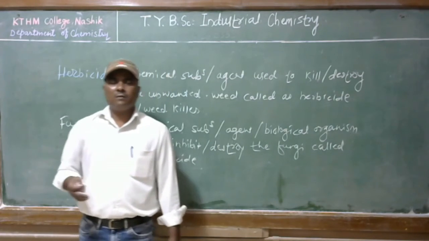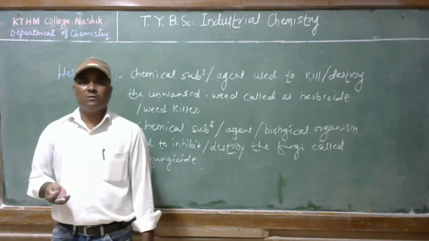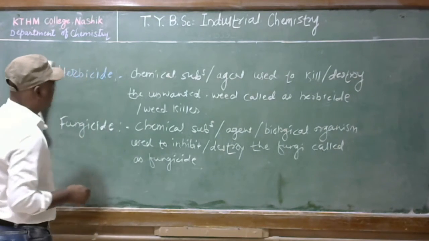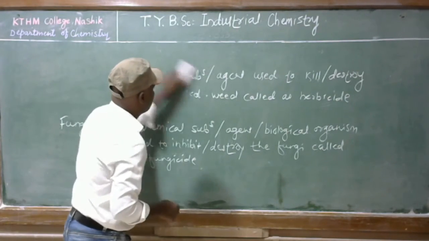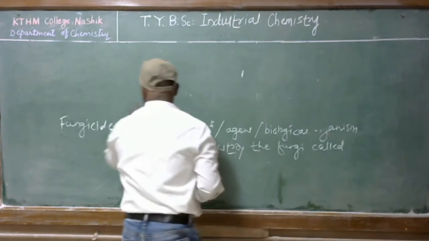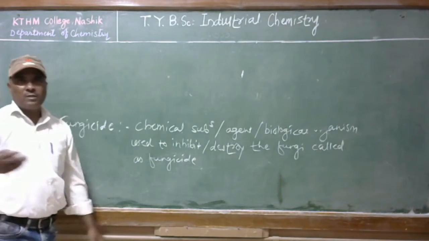So as we have classified herbicide and insecticide, fungicide is also classified in two ways: on the basis of their effect, that is, their mode of action, and on the basis of their chemical nature.